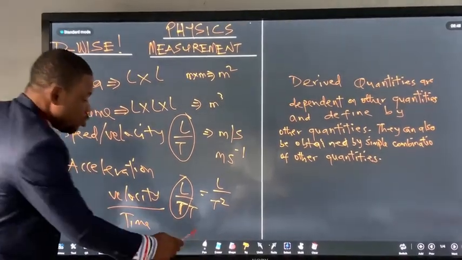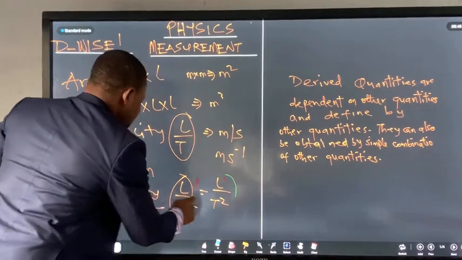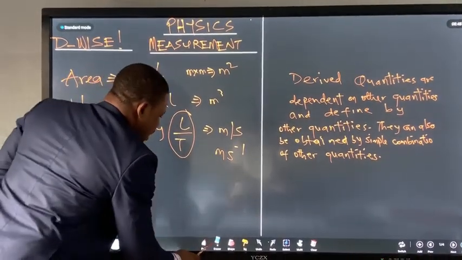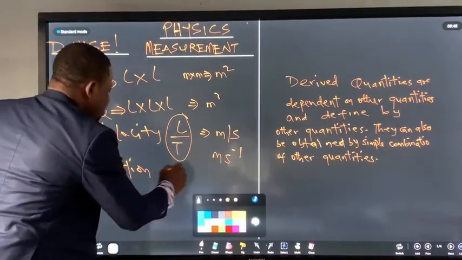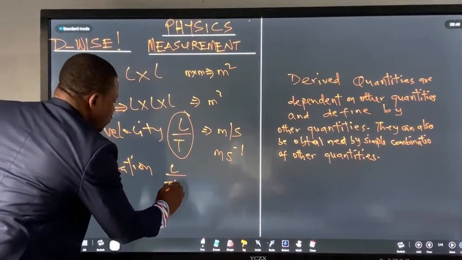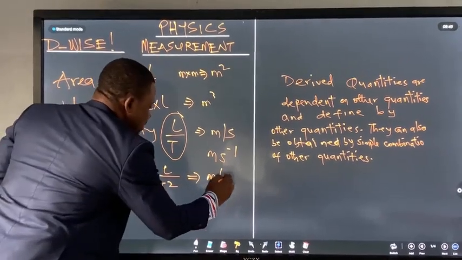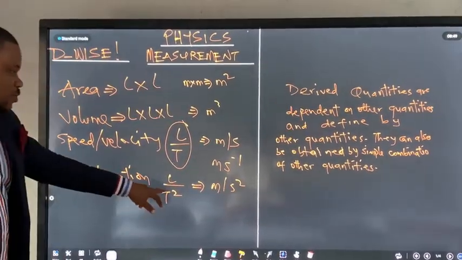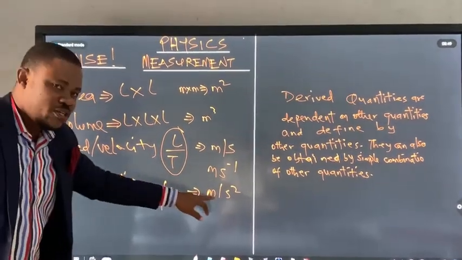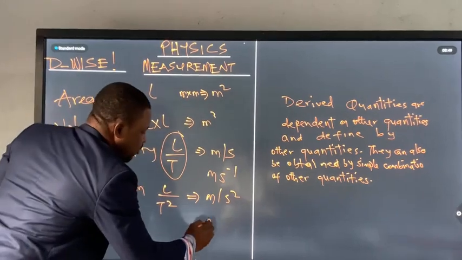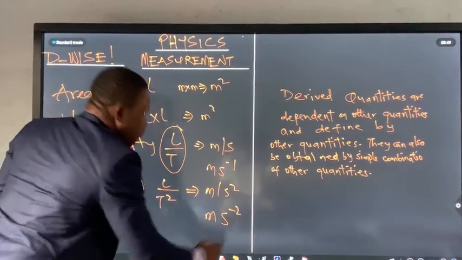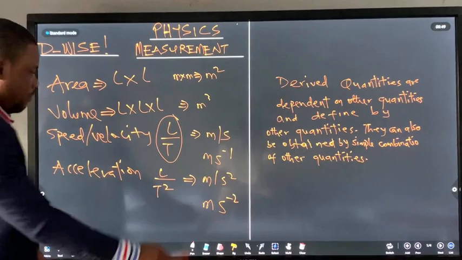This one is velocity, divided now by time. So at the end of the day, acceleration is length over time squared, which is going to give me meter per second squared. Time squared is second squared, length is meter. So I could write it as meter per second squared. It's all the same, all good.